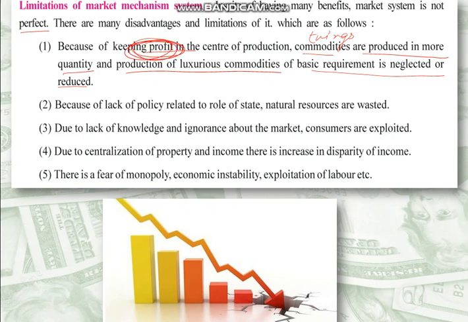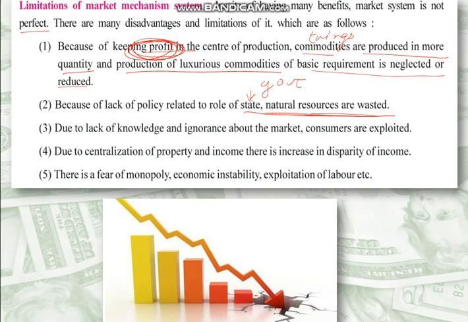Second, because of lack of policy related to the state, natural resources are wasted. State here means government. As government doesn't interfere in it, natural resources are wasted a lot.